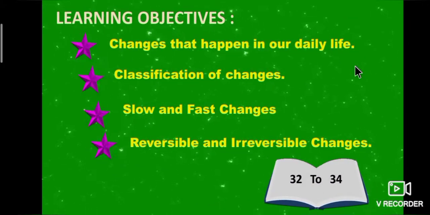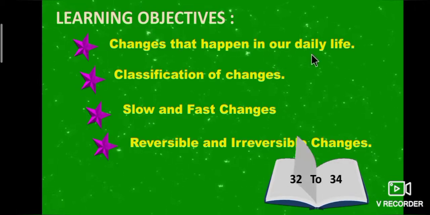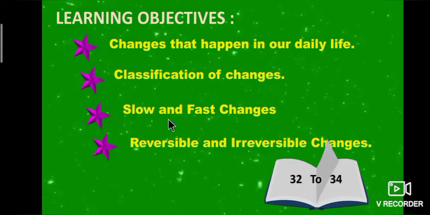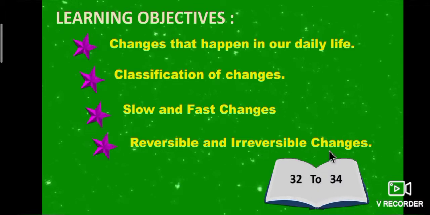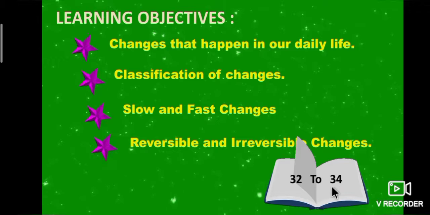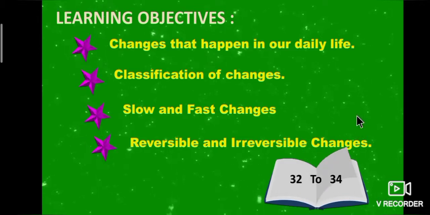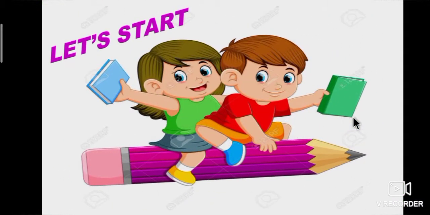Students, today we are going to learn about changes that happen in our daily life, classification of changes, slow and fast changes, reversible and irreversible changes. The above topics are covered in the book, page number 32 to 34. Okay, let's start the lesson.